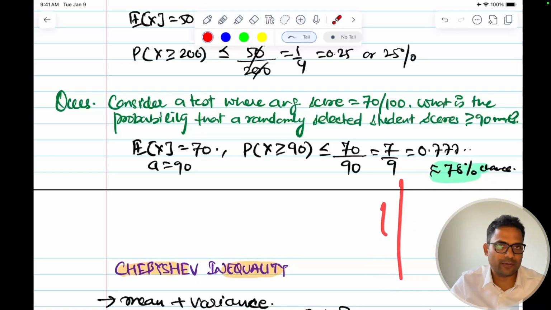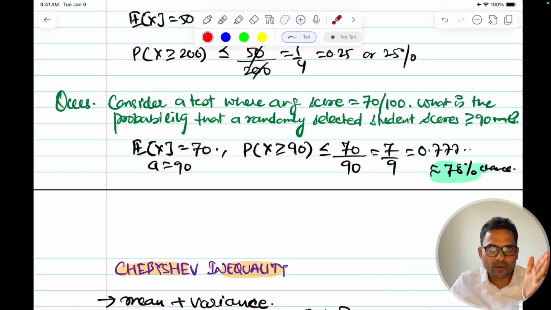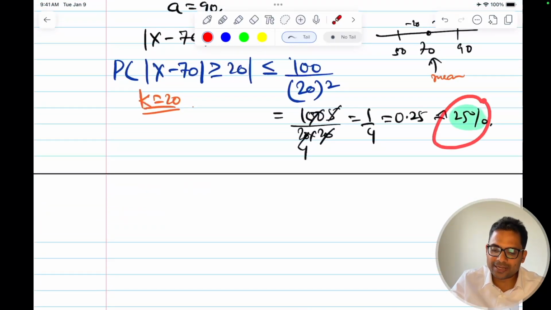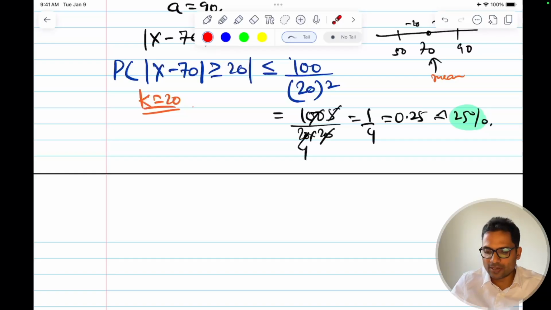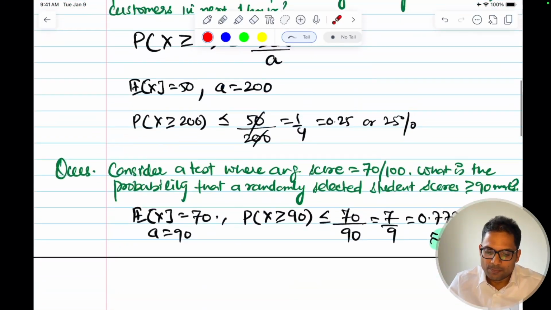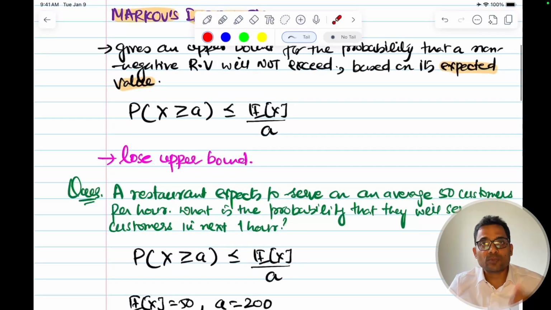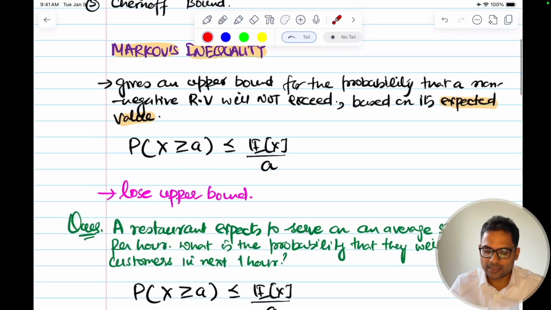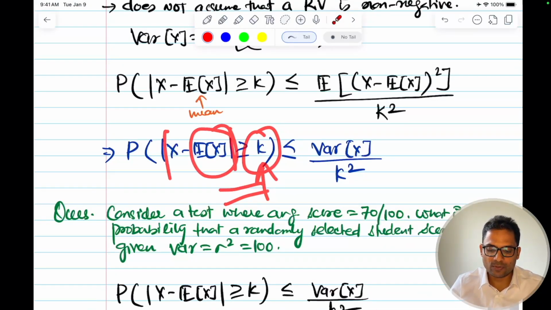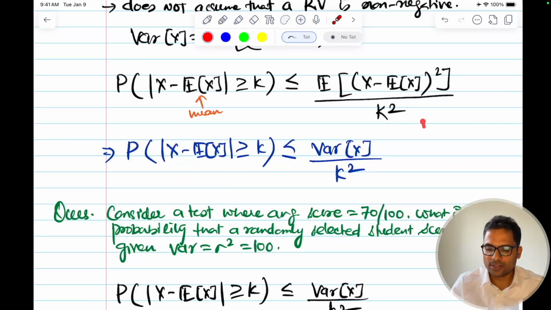It won't give you the exact value, but just based on the expected value, that is mean and variance, it is giving you the upper bound of that probability. This is very, very powerful. It is used in applications to find, without knowing anything about the distribution, just using the mean and the variance, that is the first moment and second moment, the upper bound of the probability of a value being a certain distance from the mean. How far is that distance? That will give me the variance.